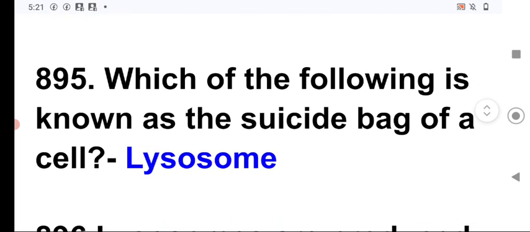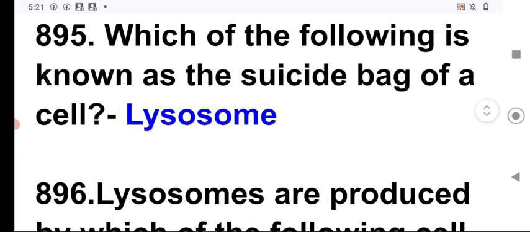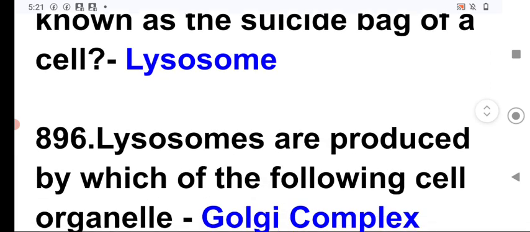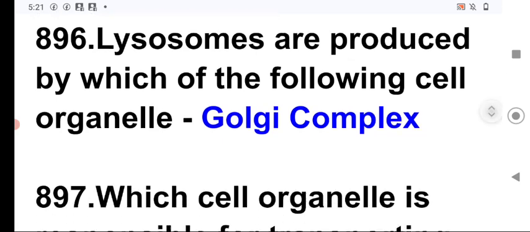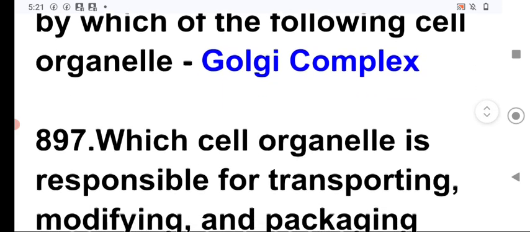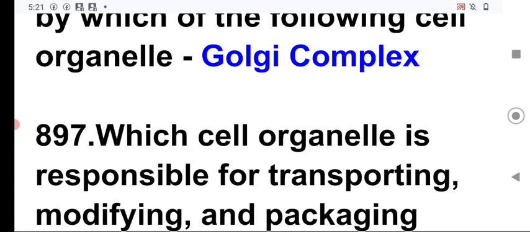Next question, which of the following is known as the suicide bag of the cell? Lysosome is known as the suicide bag of the cell. Lysosome has hydrolytic enzymes which have the power to dissolve the cell organelles inside the cell. Hence, lysosomes are known as the suicide bags or digestive bags. Next question, lysosomes are produced by which of the following organelles? It is produced by the Golgi complex, and Golgi complex was discovered by Camillo Golgi, as we know.